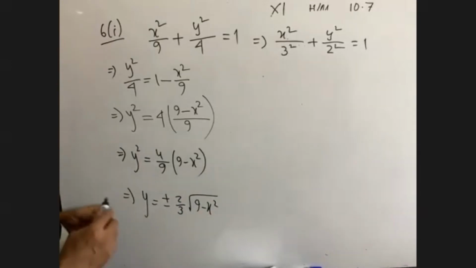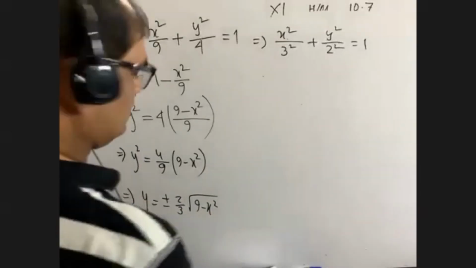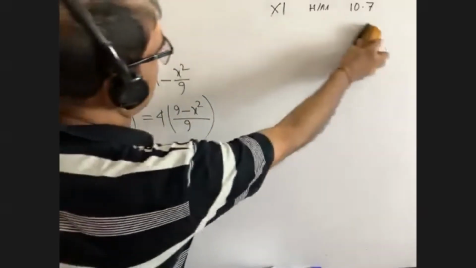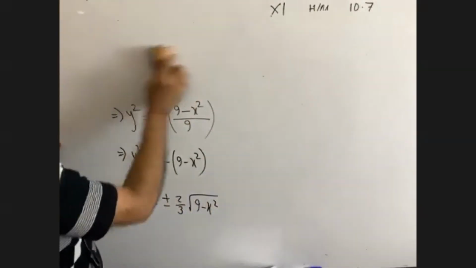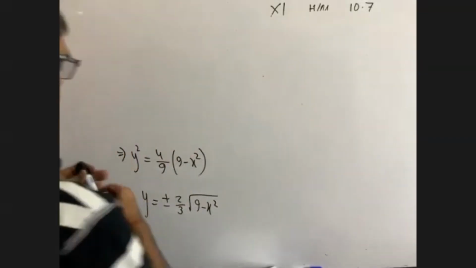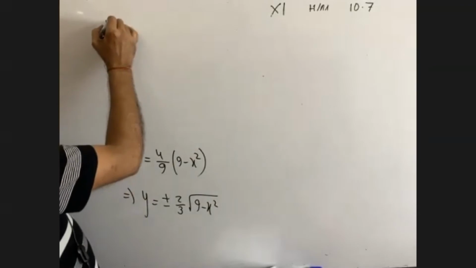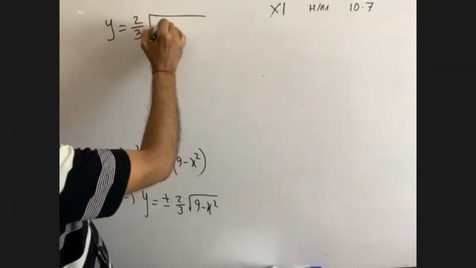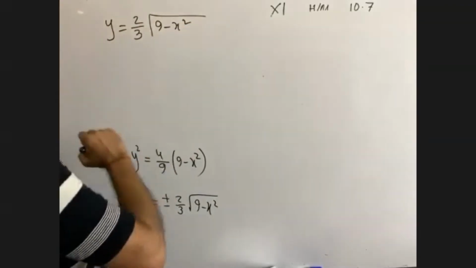For the first quadrant, if I find the area of the first quadrant and multiply it by 4, then we'll get the whole area. So for the first quadrant, we get y is equal to 2 by 3 root over 9 minus x square.